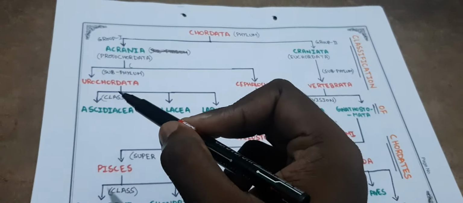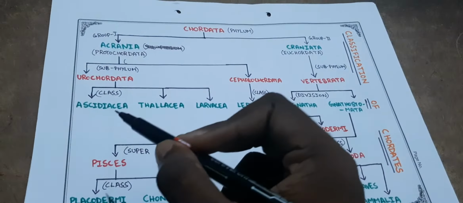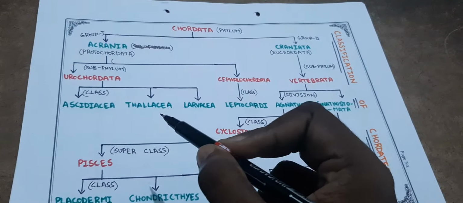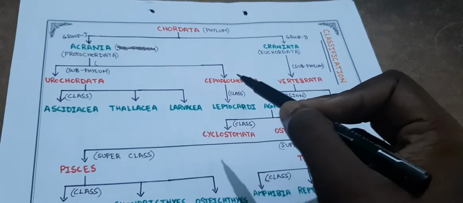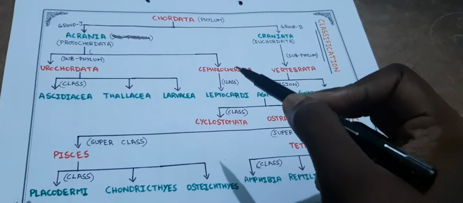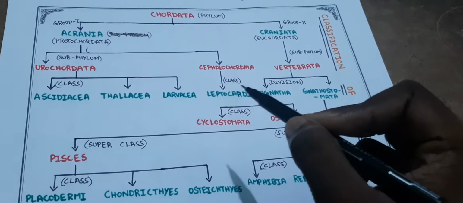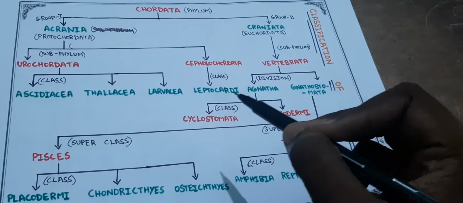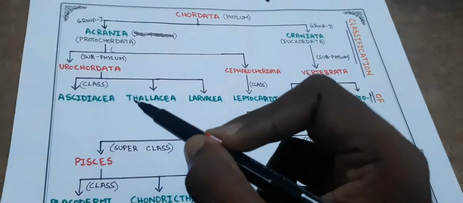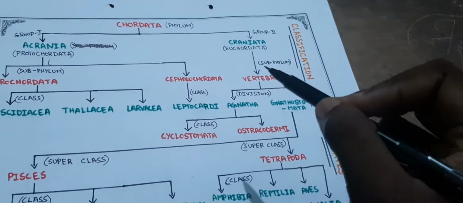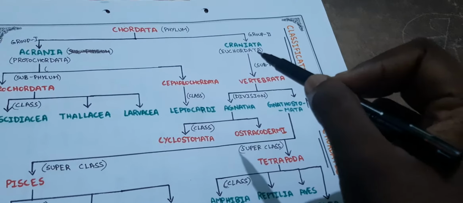Urochordata is again divided into three classes. They are Acidiaceae, Thalaceae and Larvaceae. Next, Cephalochordata is divided into a single class, Leptocardi. This is not at all important. This is not mostly discussed. Mostly these three classes are discussed. Okay. Next, coming to Craniata.